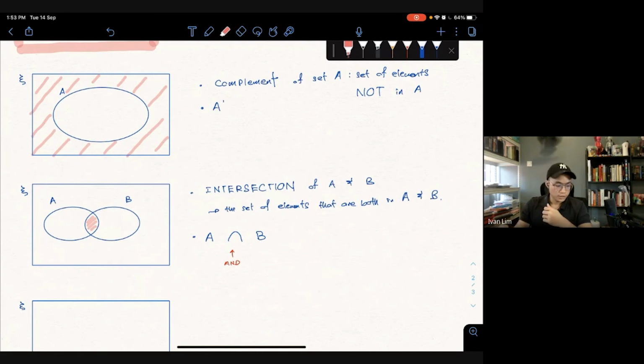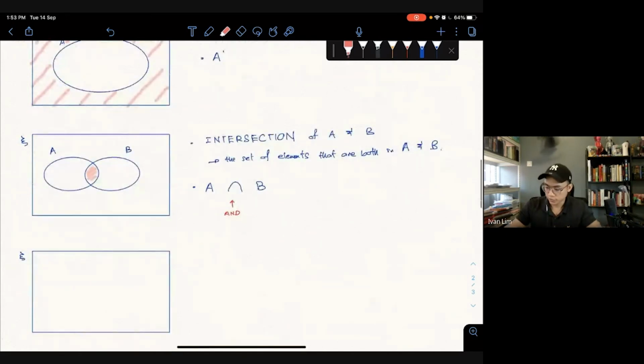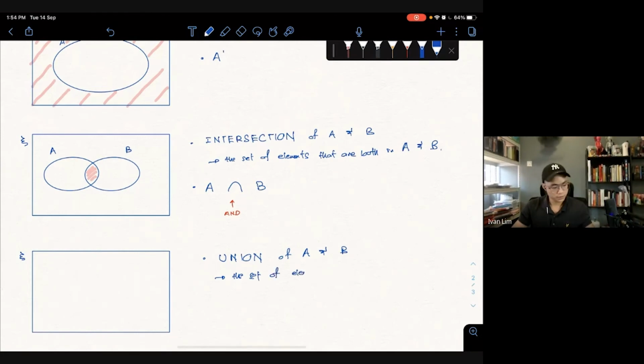And the last one for expressing your Venn diagram is called union. Union of A and B. What does it mean? The set of elements that are in A or B or both.